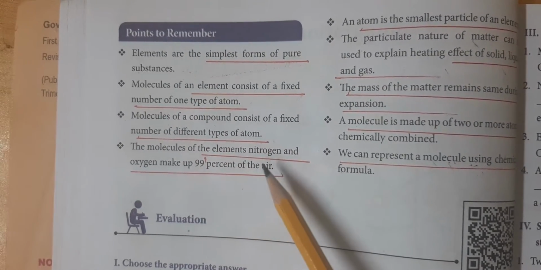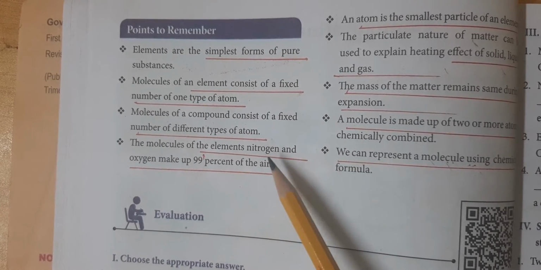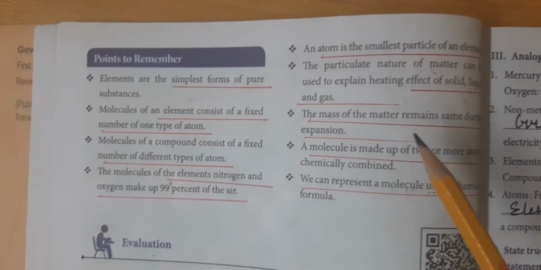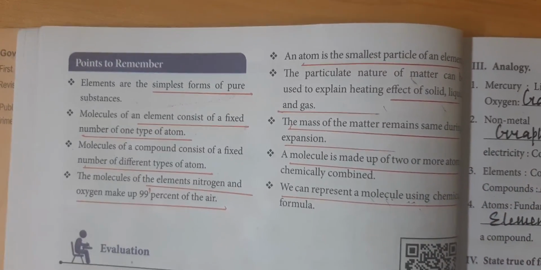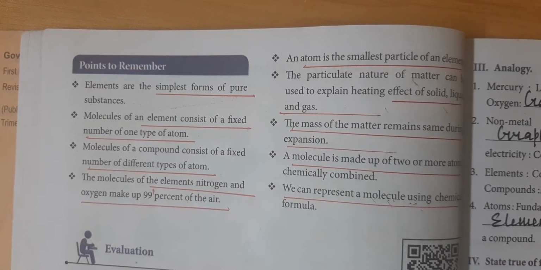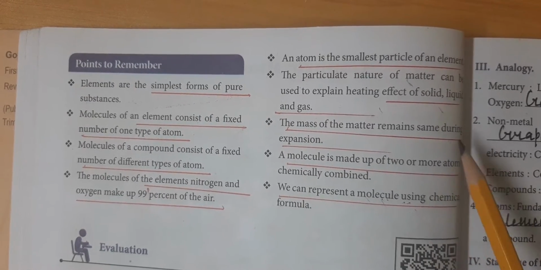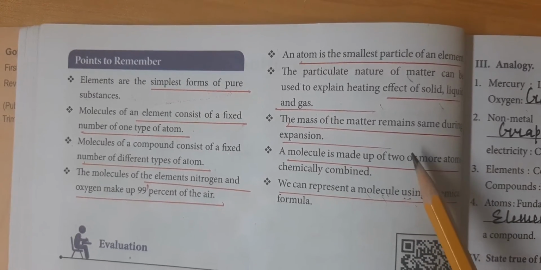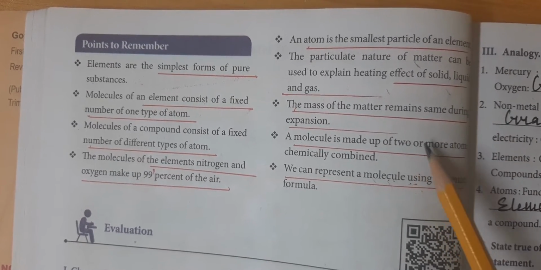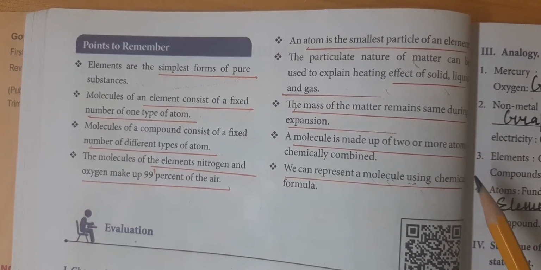The elements nitrogen and oxygen make up 99% of the atmospheric air. What is an atom? An atom is the smallest particle of an element. Matter in nature exists as solid, liquid, and gas. The mass of the matter remains the same during expansion; only the space occupied by the mass changes.